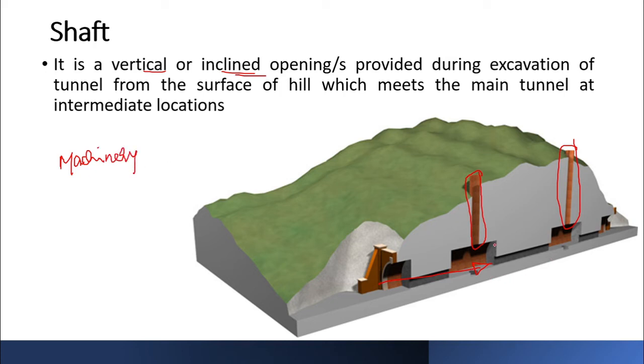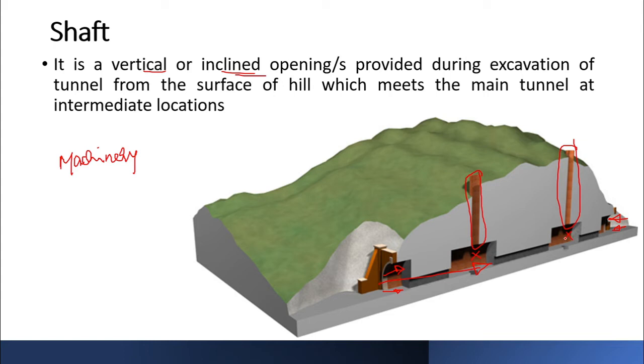Suppose you have to speed up the excavation, and as I told you, during excavation underground, the more access you have through the ground, or the more openings you have through the ground, the easier it is and the quicker it is for you to excavate. So your main excavation will start from the front face itself, or even from the back face, or the rear end. But even if you have to speed up your excavation a bit more than that, then what you'll do is excavate these kinds of shafts, and then you'll lower your machinery over here.